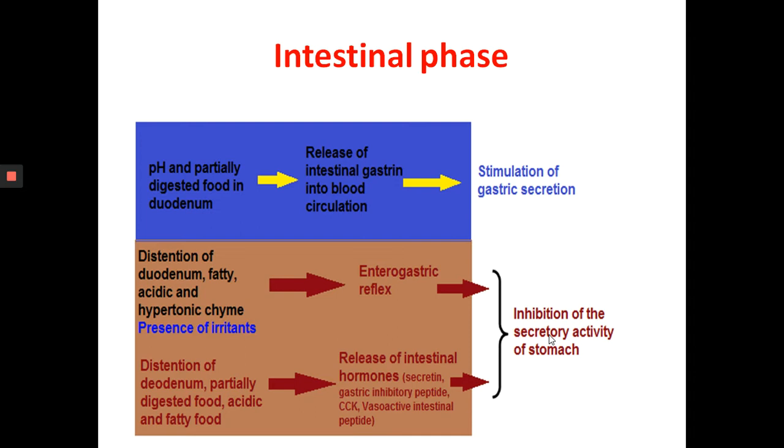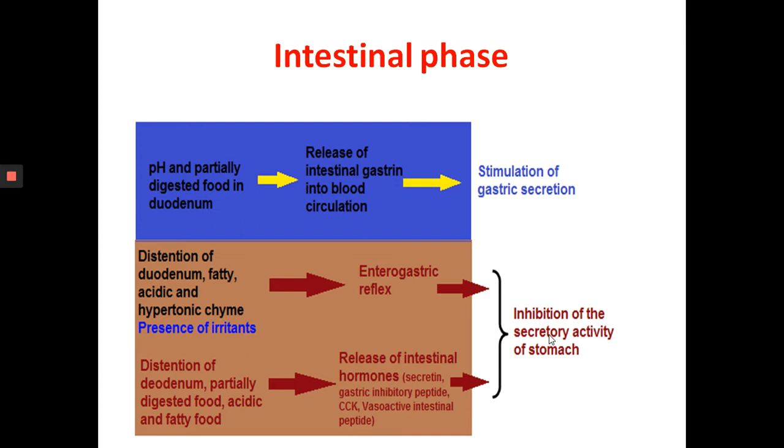Then the intestinal phase. When the partially digested food enters the duodenum, the intestinal mucosa cells release a hormone called intestinal, that is enteric, gastrin, which further excites gastric juice secretion. This stimulation of gastric secretion is only for a short period of time. When the intestine is distended with chyme, the enterogastric reflex inhibits secretion of gastric juice. Presence of hypertonic chyme also produces inhibitory stimuli. So the intestinal phase is of short duration.